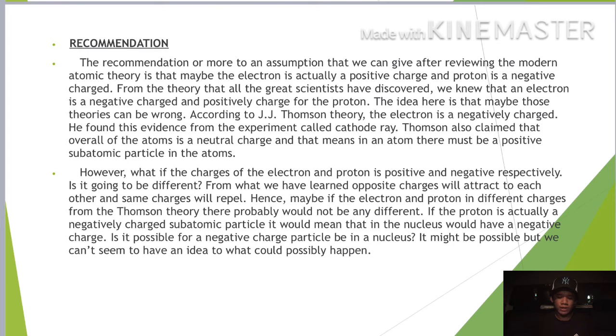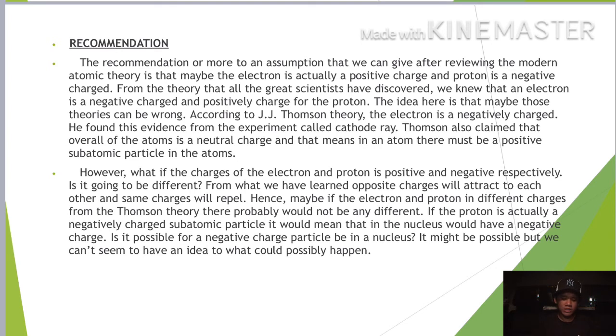The idea here is maybe those theories can be wrong. According to J.J. Thomson's theory, the electron is negatively charged. He found the evidence from the experiment called the cathode ray. Thomson also claimed that the atom overall is neutrally charged, and that means in an atom there must be positive subatomic particles.